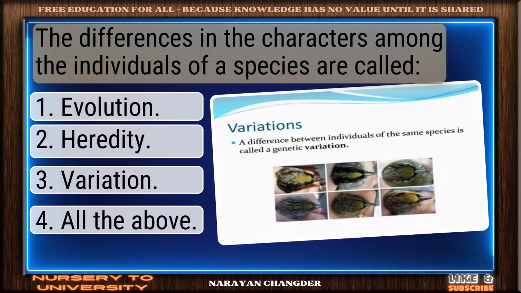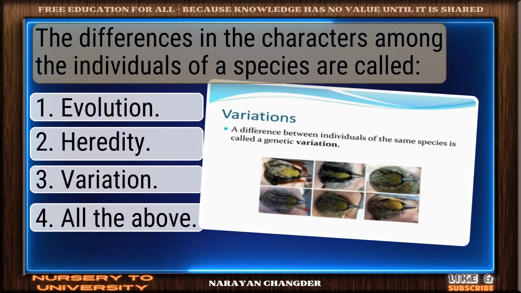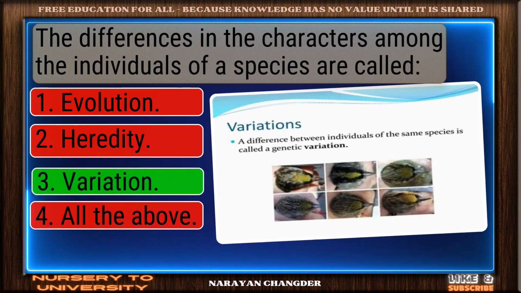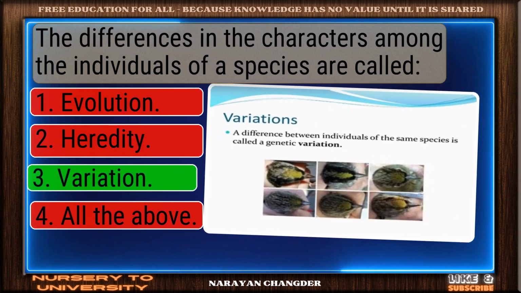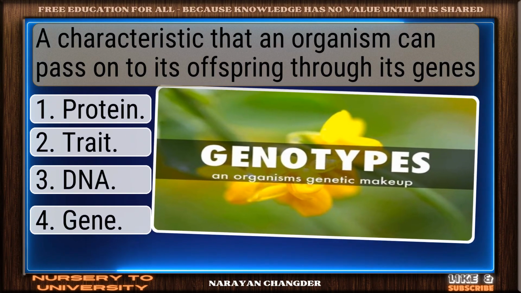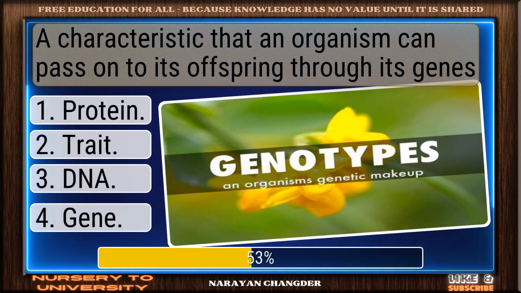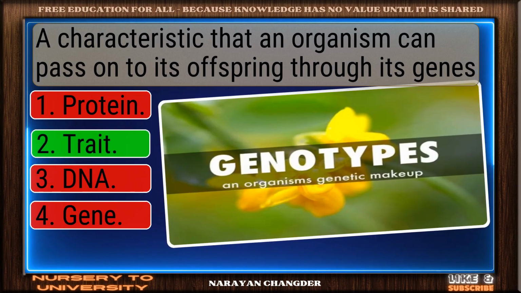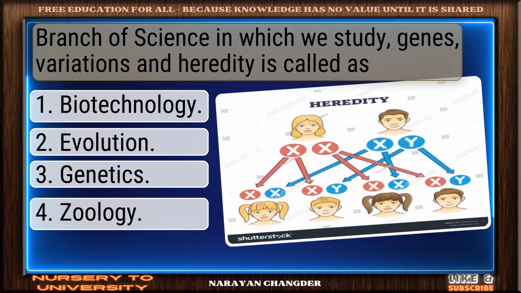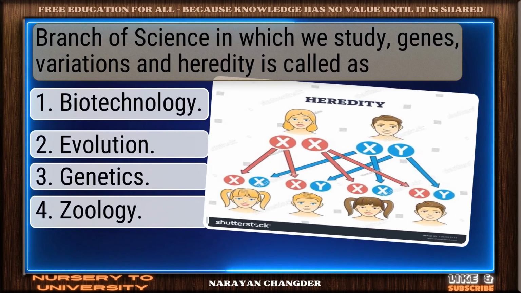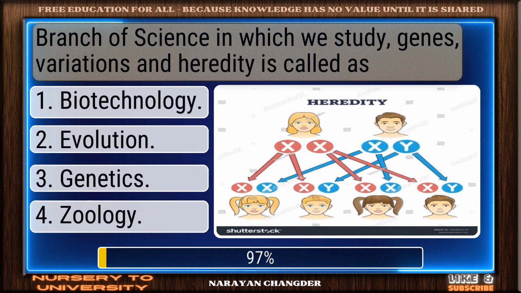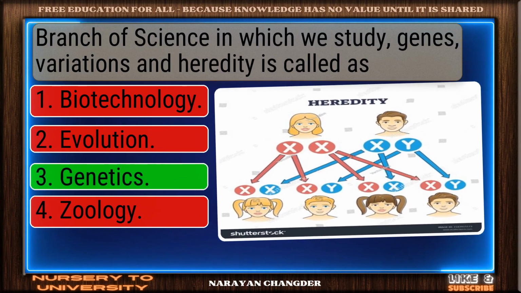The differences in the characters among the individuals of a species are called. Well picked. Variation is correct. A characteristic that an organism can pass on to its offspring through its genes. Excellent. Trait is well reasoned. Branch of science in which we study genes, variations, and heredity is called as. Nicely done. Genetics is solid.